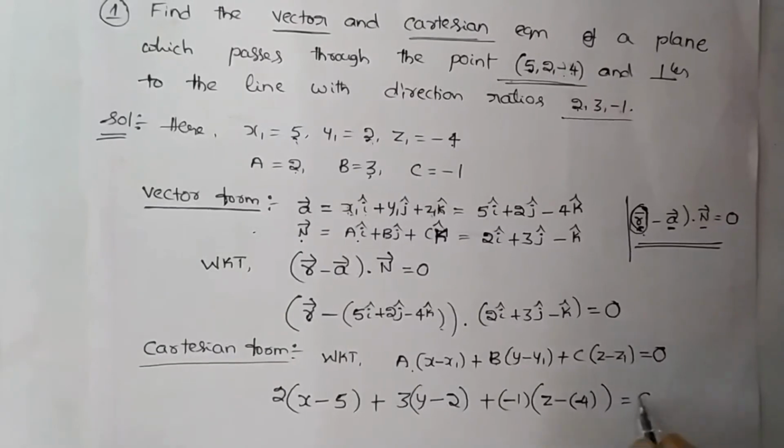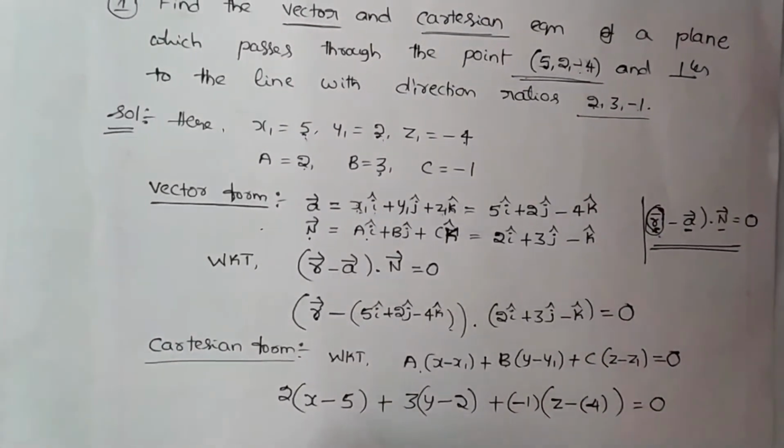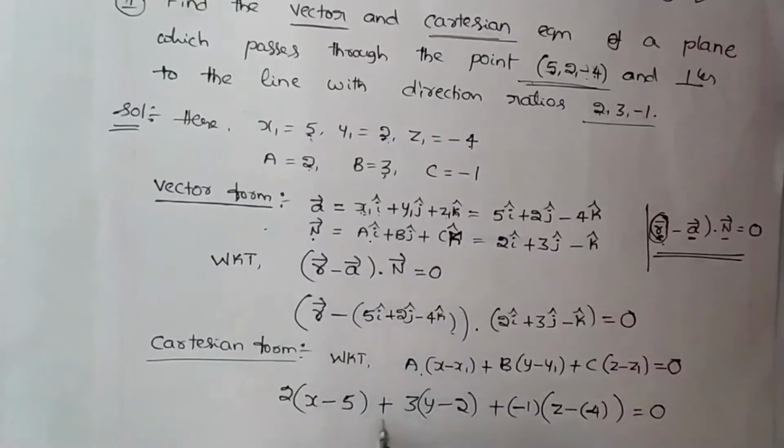I have just substituted the values of x1, y1, z1, a, b and c. Kindly do not confuse. Now simplify it.